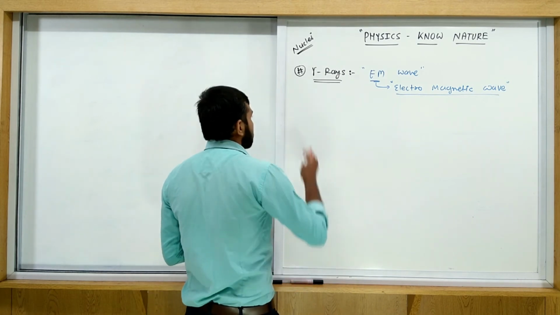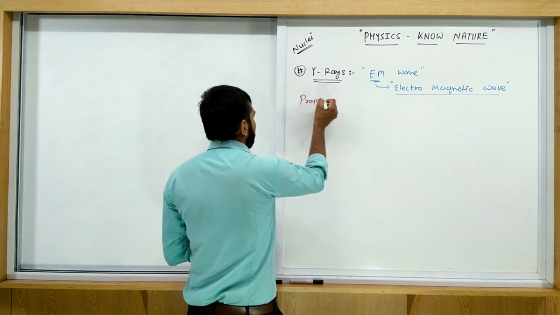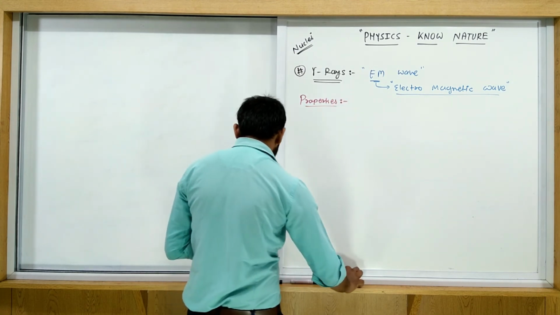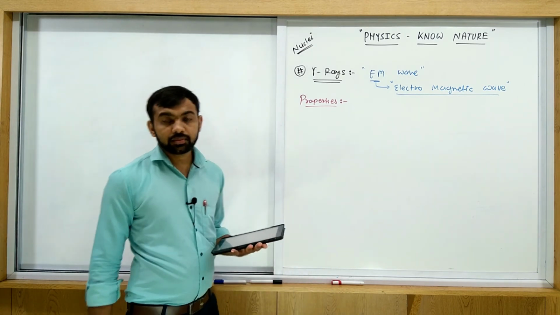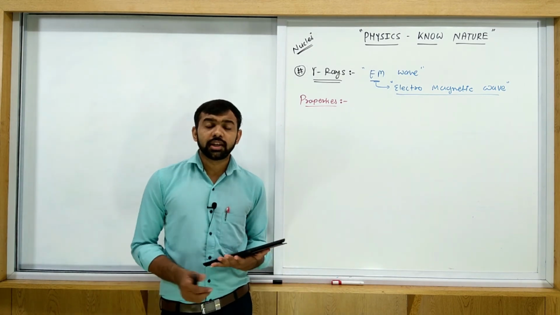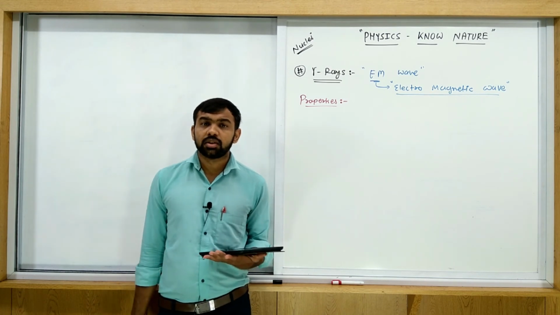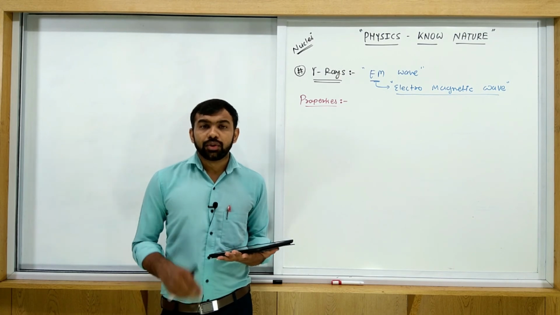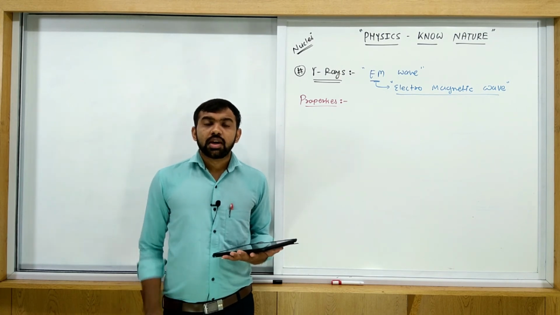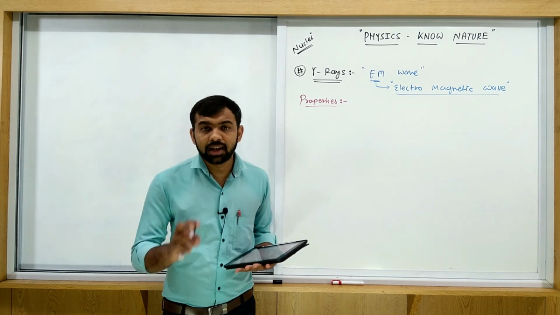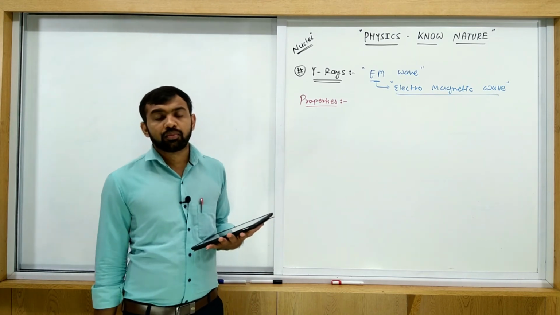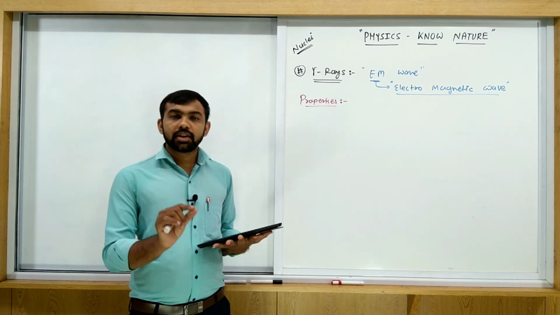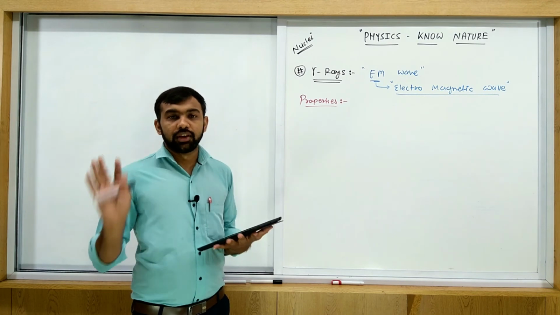Okay, write down the properties of gamma rays. First one, it does not contain any charge. Due to this, gamma rays are not deflected by electric field and magnetic field.